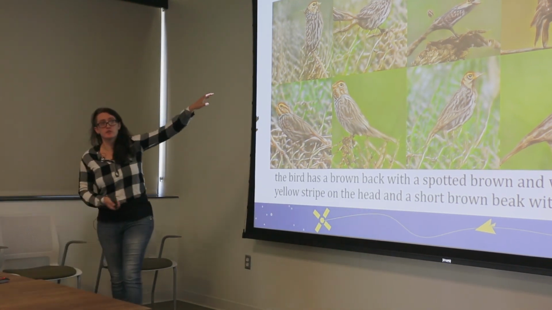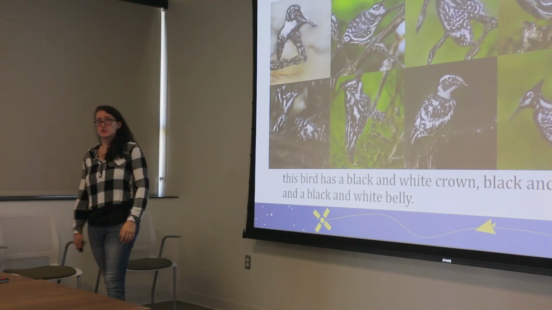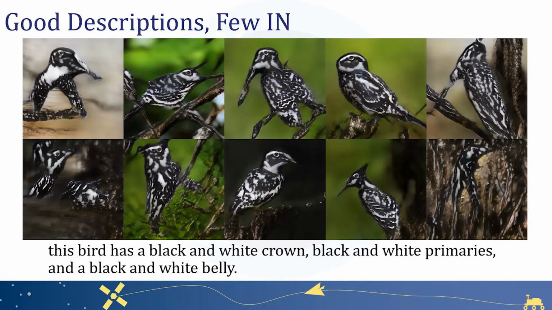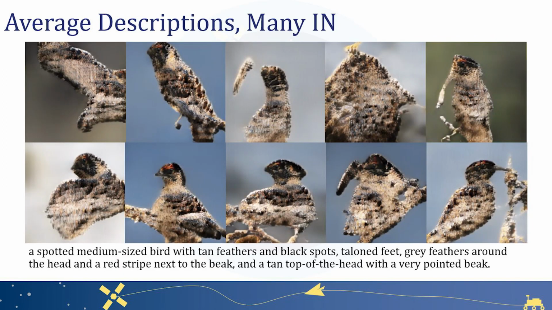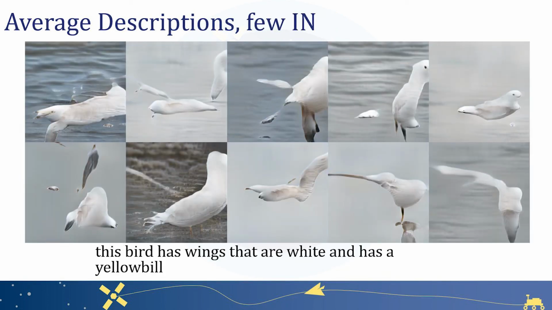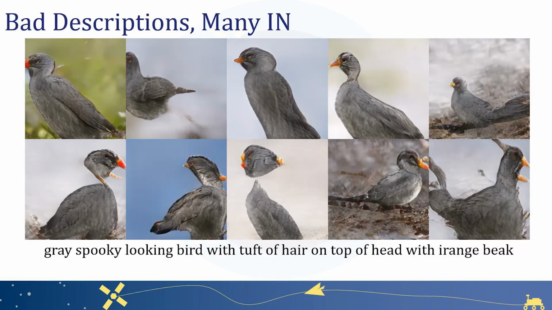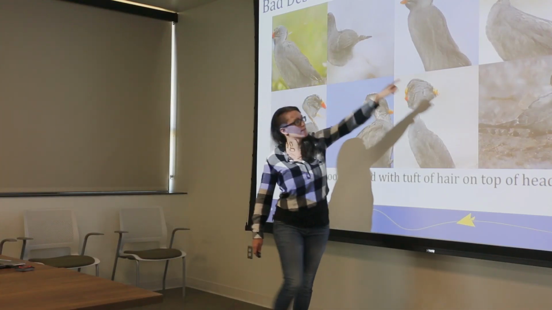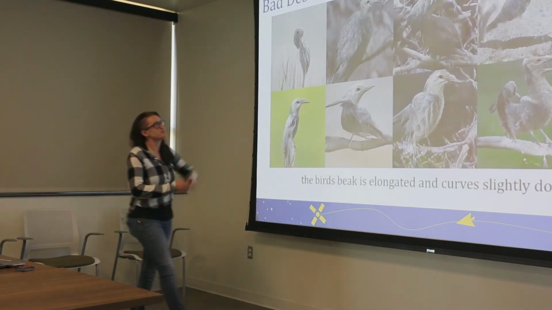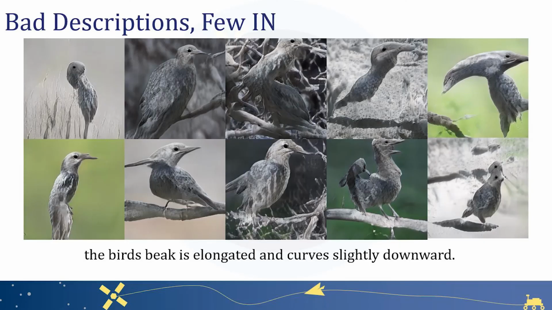When we take a good description that has few subordinating conjunctions, we still get many good birds, but we start to see some weirdness appear. When we look at average descriptions that use many subordinating conjunctions, there's some weirdness here too. Some weirdness that is also imitated when we use few subordinating conjunctions. It seems to have less of an effect for average descriptions. But for bad descriptions that use many subordinating conjunctions, we can see some maybe look a little like birds. But when we use few subordinating conjunctions, we end up in a Cthulhu-esque Lovecraftian nightmare world.